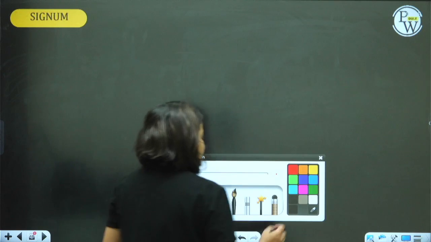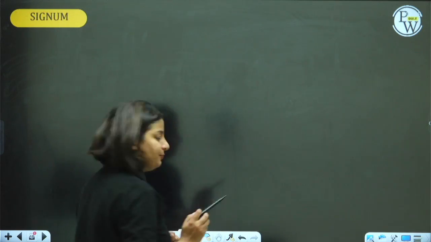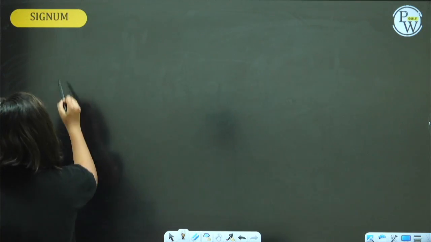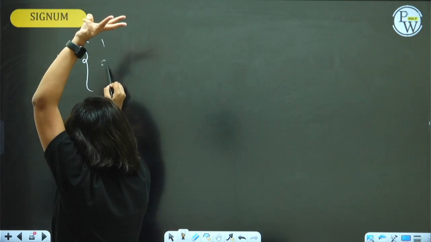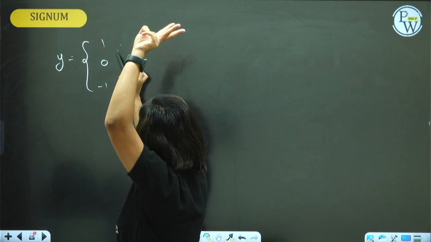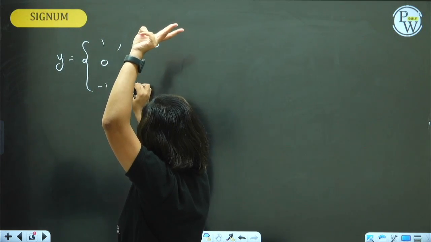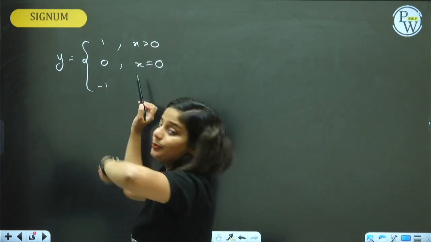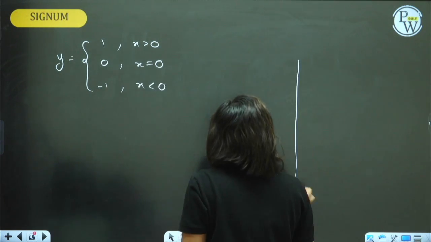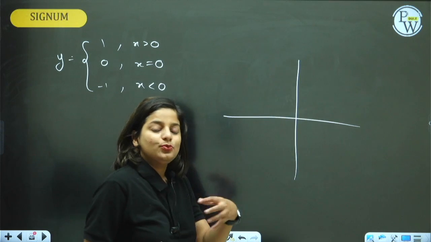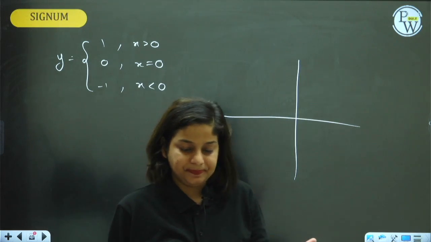Signum function. This signum function will have only 3 outputs: 1, 0, minus 1. When will the output be 1? When the input is positive. When is the output 0? When the input is 0. When is the output negative? When the input is negative. From here onwards, guys, we are starting piecewise functions.